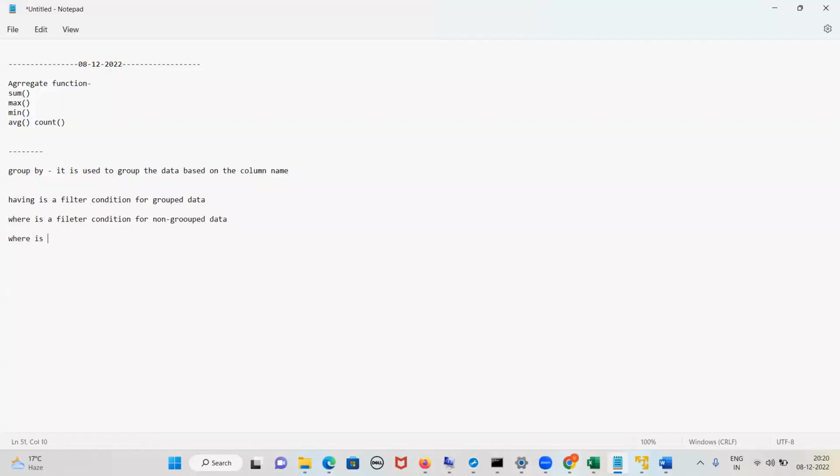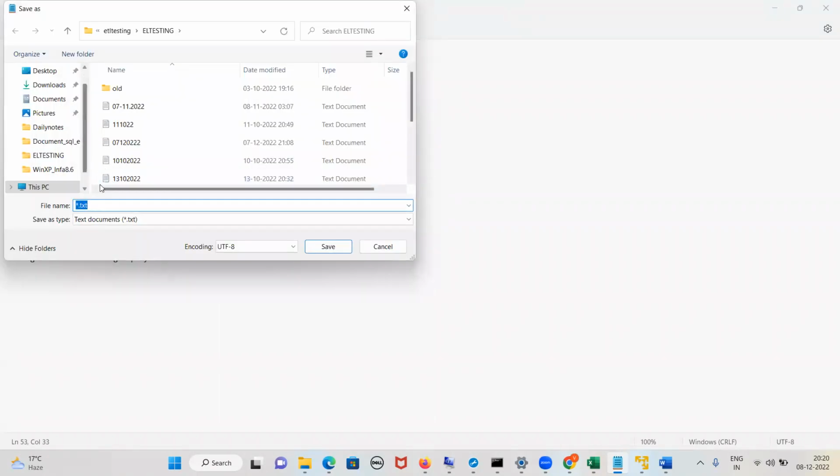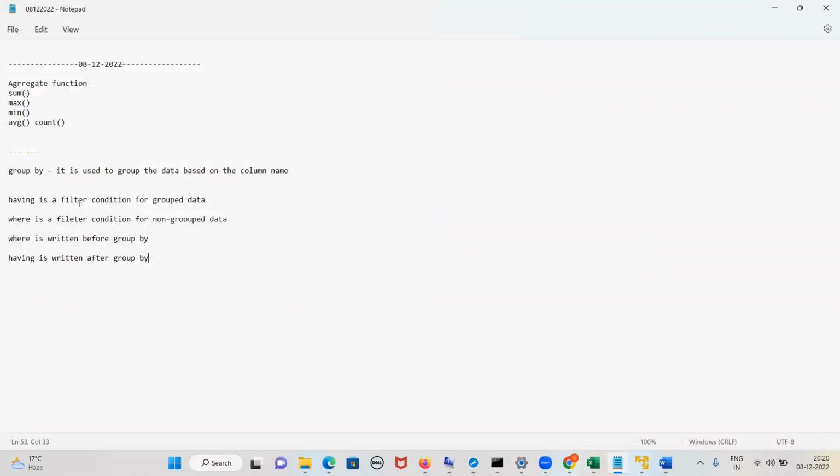Now, where is where put and where is having put? Where is written before group by. And having is written after group by. Before group by also we can use having, but just tell it is used after group by, because the interviewer will not know, then again it will be a headache. I've showed you by writing the query also, but at the time of telling, just tell it is used after group by.